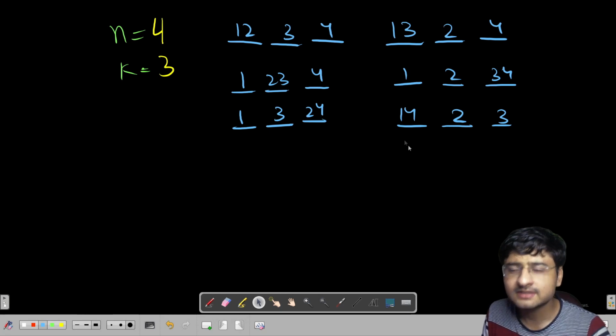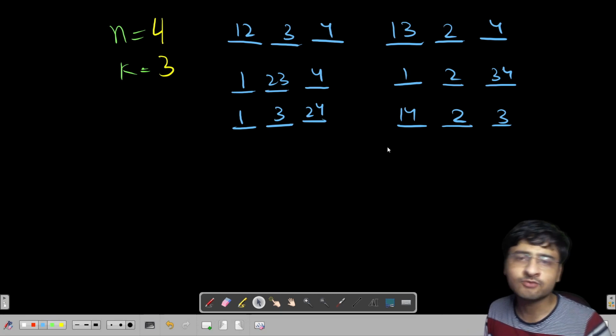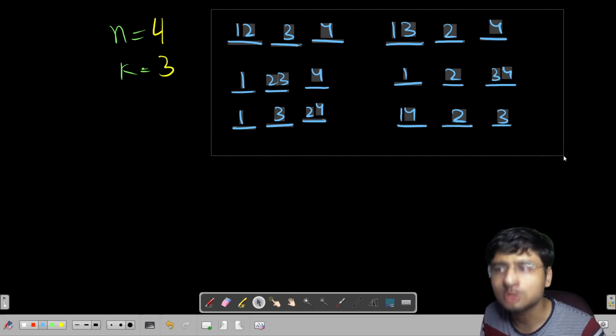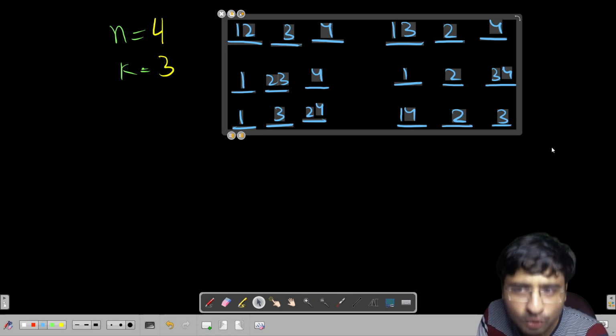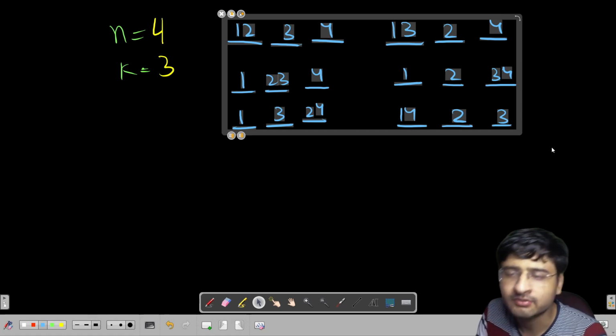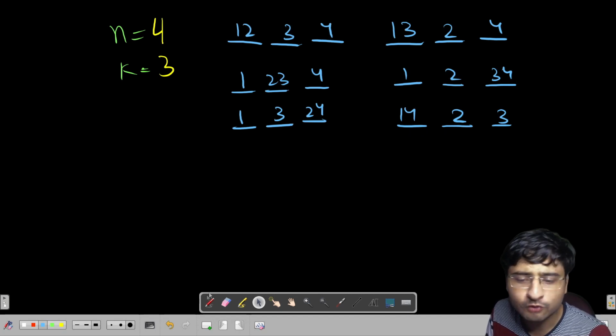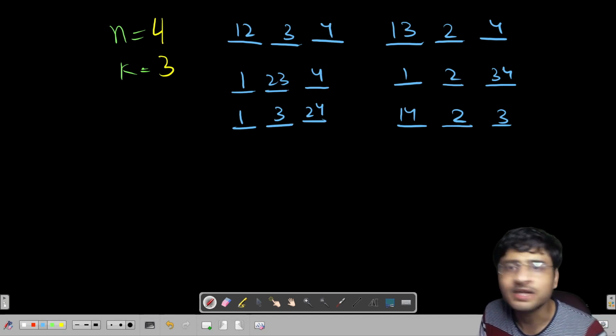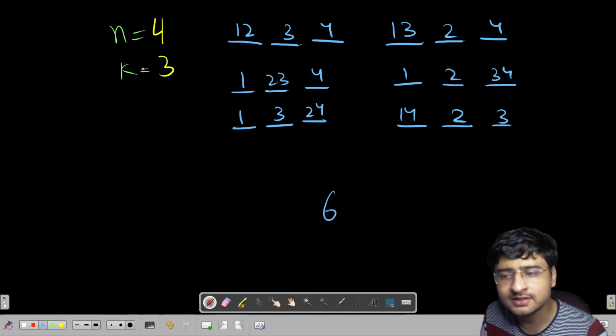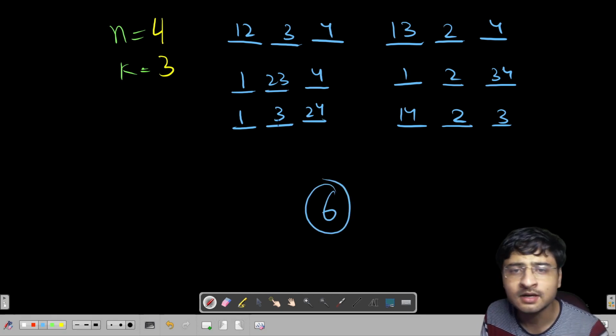So you can see that there are no more ways to divide 4 people into 3 teams, and these are all the possible ways you can divide these 4 people into 3 teams, right? So this is the problem statement. You have to tell me how many. You don't have to list out all the ways. No, you just have to tell me the total ways. Like there are 6 ways. 6 is the answer for this test case when n is equal to 4 and k is equal to 3.